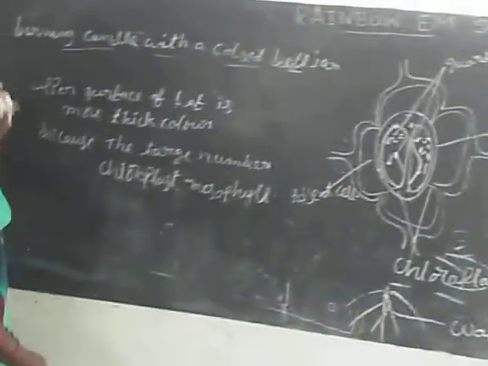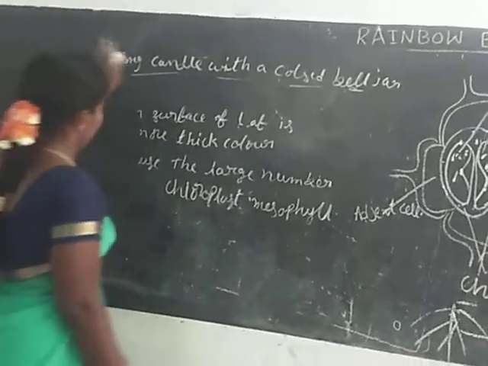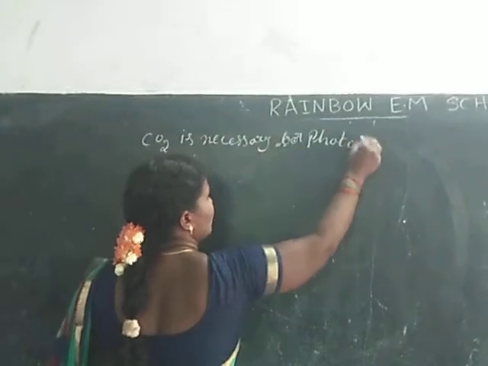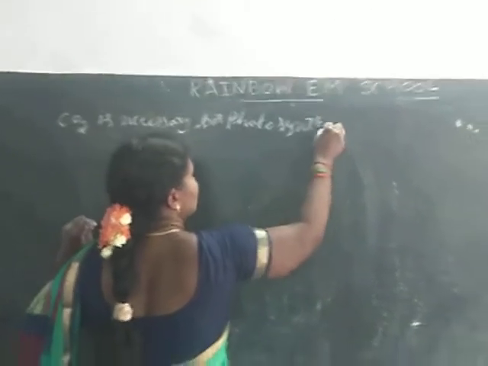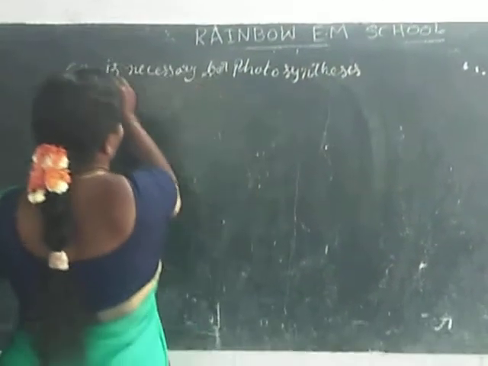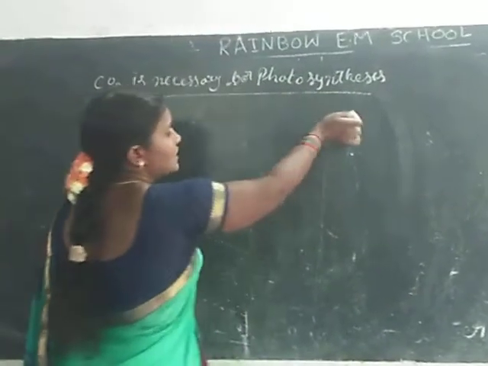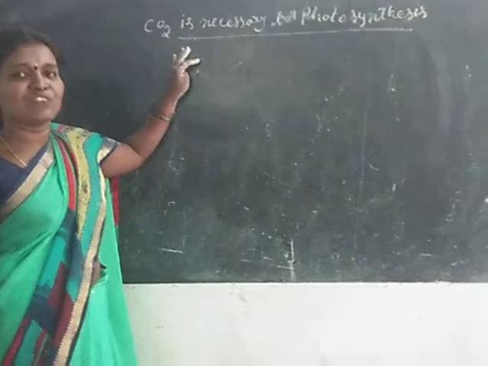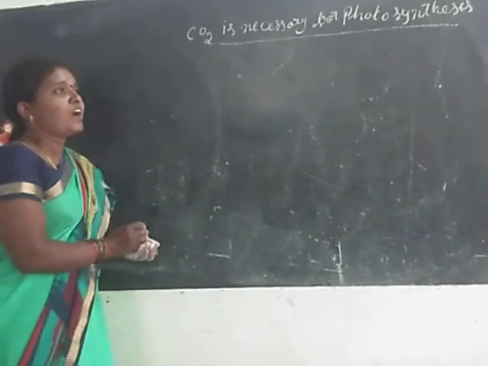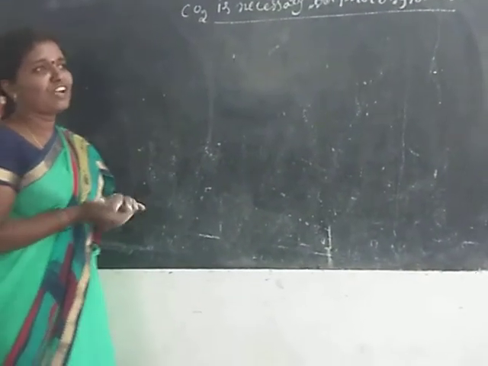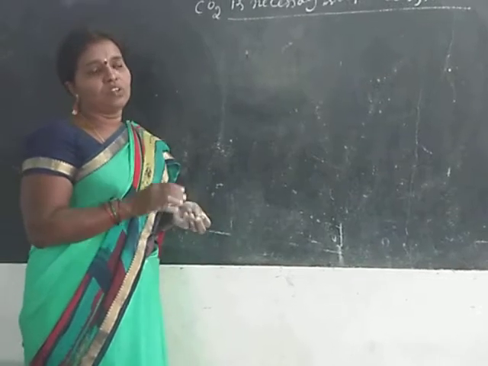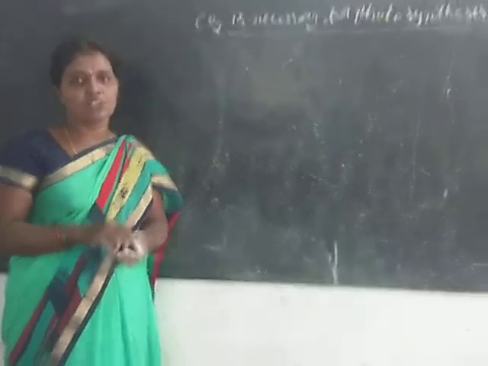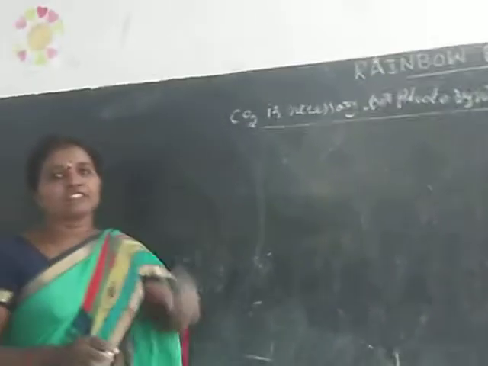Now let us discuss what is necessary for photosynthesis. CO2 is necessary for photosynthesis. Before class we discussed that photosynthesis means photo is light, synthesis means combining or putting together. What is the experiment? First of all you write the aim: to prove that carbon dioxide is necessary for photosynthesis.